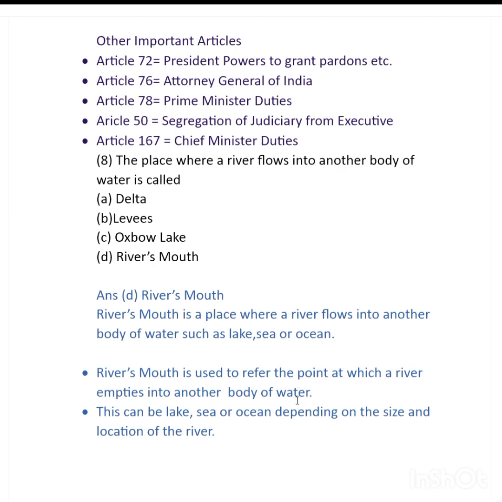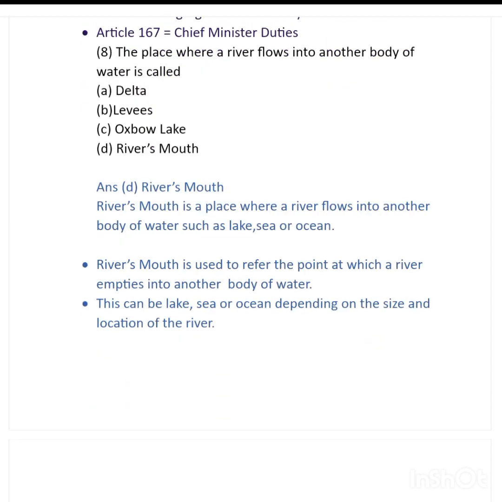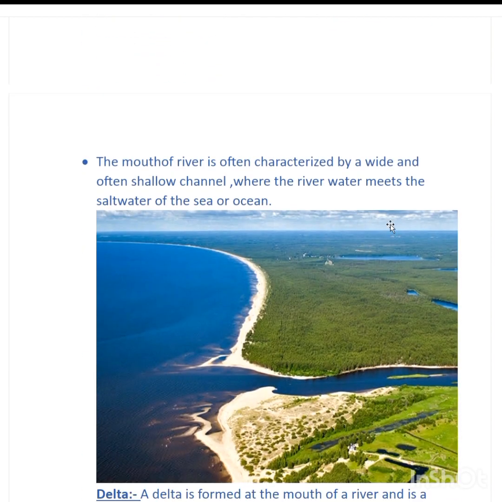It can also be said that it is the point where a river empties into another body of water, and the body of water could be a lake, sea, or ocean, depending on the size and location of the river. The mouth of a river is often characterized by a wide and often shallow channel where the river water meets the salt water of the sea, ocean, or lake.